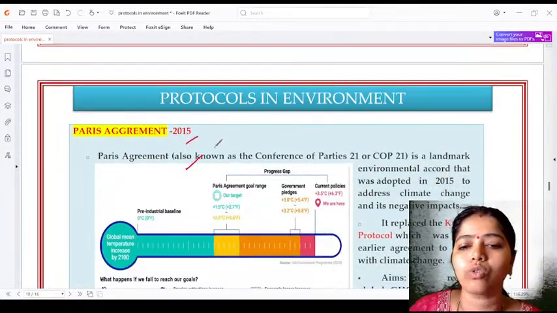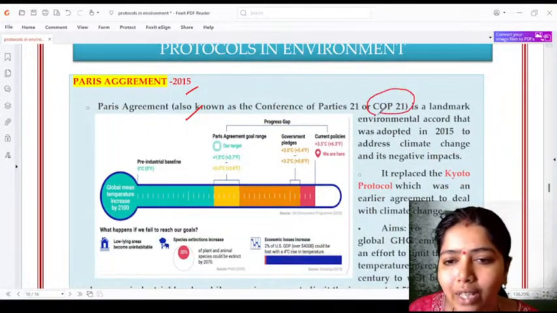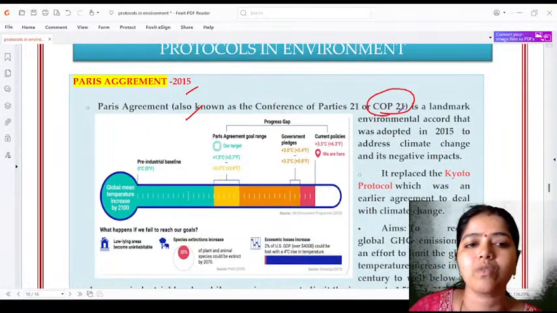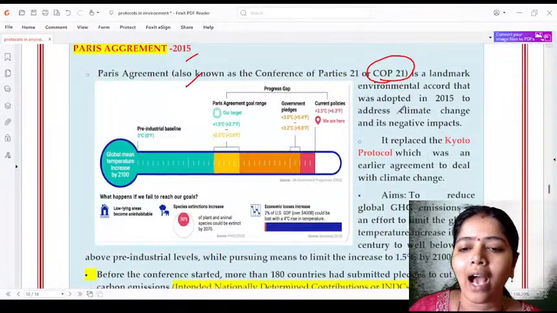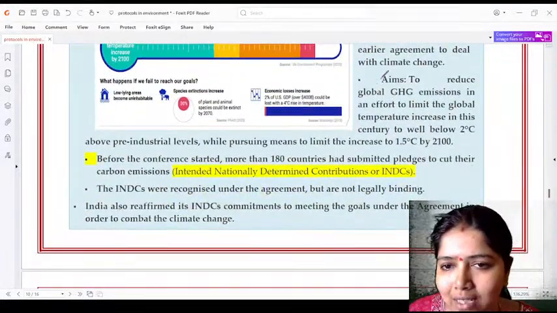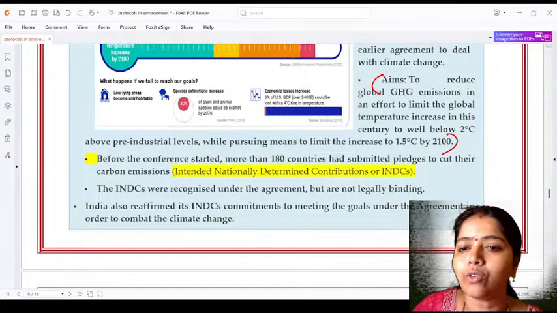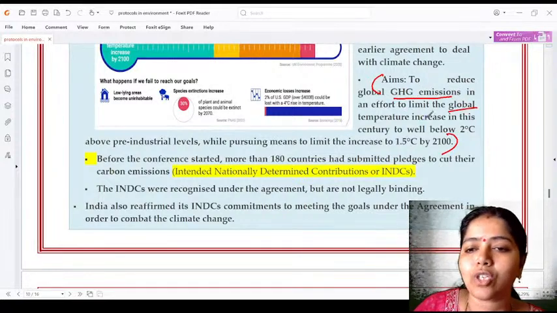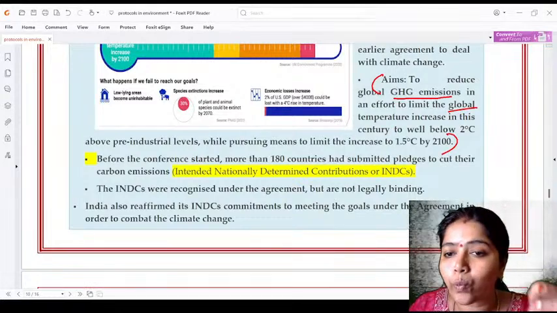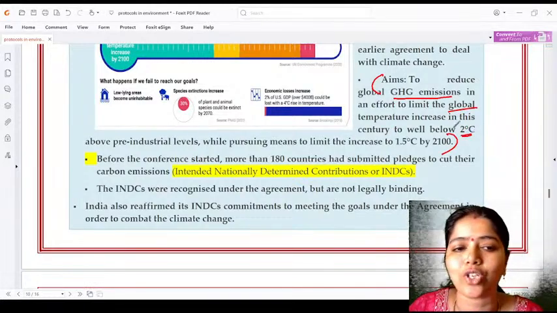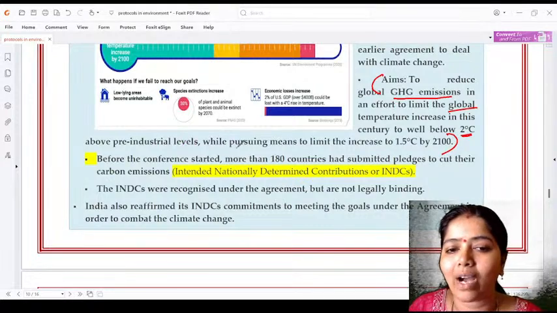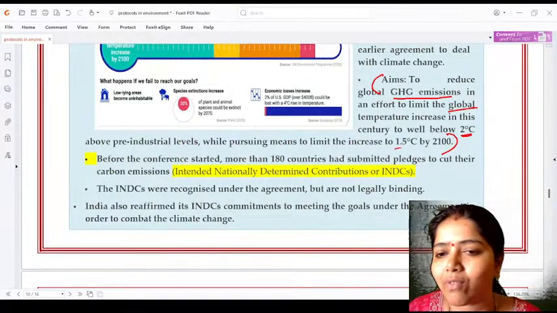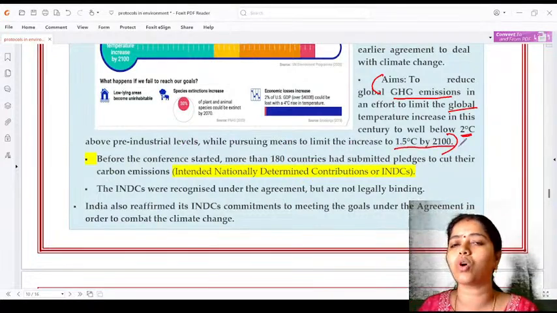Paris Agreement in the year 2015. This is called COP21, and it has replaced the Kyoto Protocol. Okay, and here what they targeted is, this point is very, very important: to reduce greenhouse gas emissions in an effort to limit the global temperature increase in this century to well below 2 degrees Celsius above pre-industrial levels, while pursuing means to limit the increase to 1.5 by 2100.